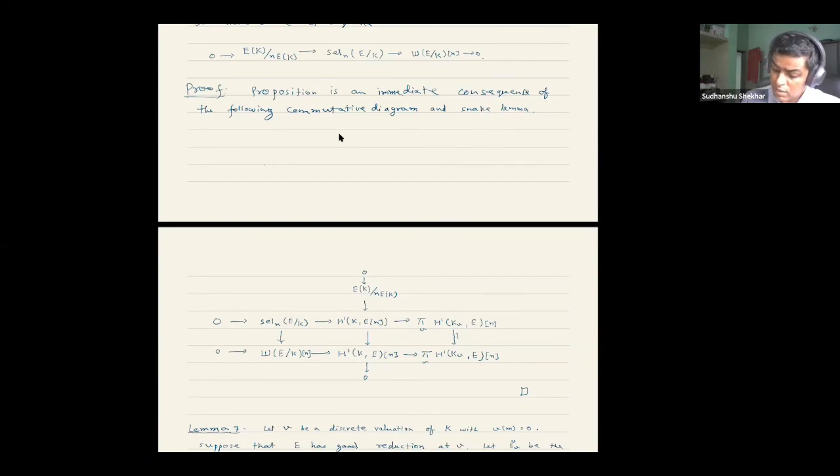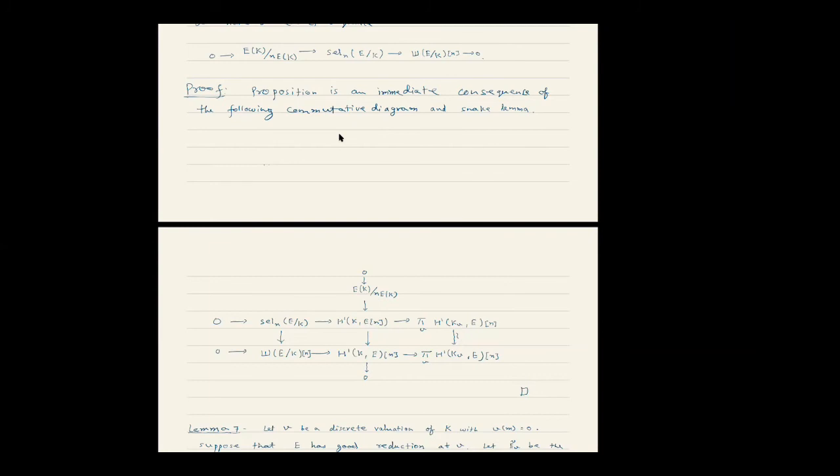prime doesn't divide M. Maybe I have made a mistake here. It should not be M, it should be N. Okay, so let us assume that V doesn't divide N.